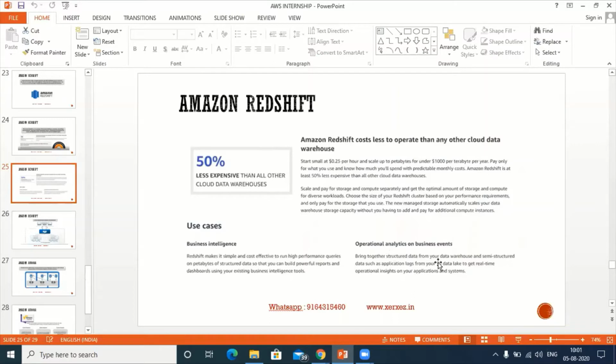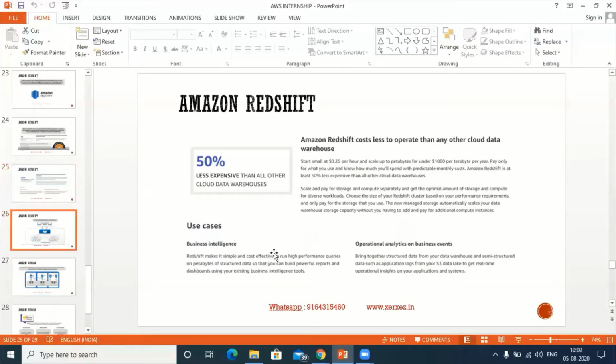Let us say something is going wrong in the operational sections of the company. It keeps on giving notifications: do it like this, take these decisions. That option is also provided here, but we need to configure it. Using the data you have in Redshift, we can come up with innovative ideas in the company. We'll discuss all these things later and you will understand. Even if I explain for half an hour, it's a waste of time, I guess.